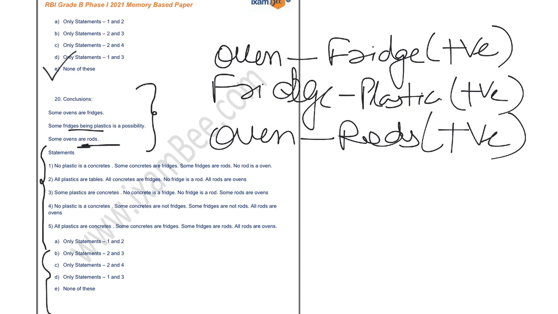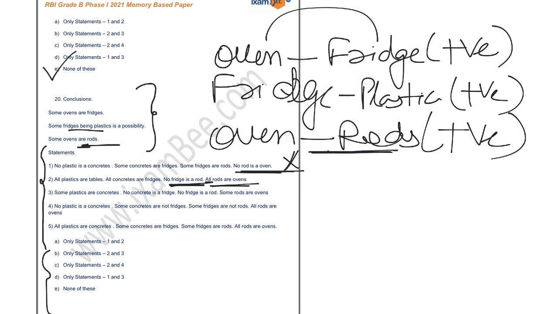Now you have to focus on the statements. See, this is a negative statement. No oven is rod. So you can simply negate it because you have to look for the positive one, right? No fridge is rod, right? There is a negative relationship and all roads are oven. So if you want to connect fridge and oven, there is a negativity in that.